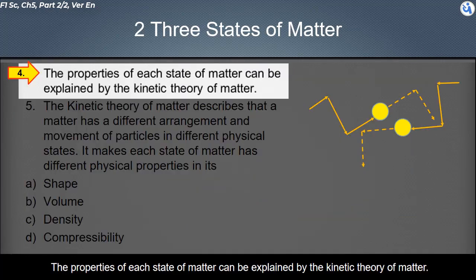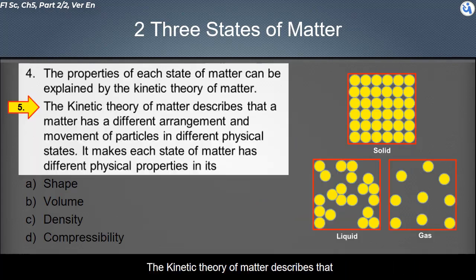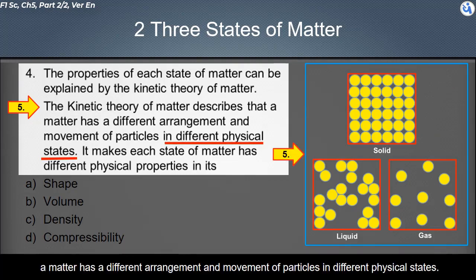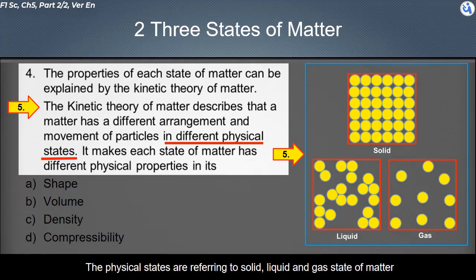The properties of each state of matter are explained by the kinetic theory of matter. The kinetic theory describes that matter has a different arrangement and movement of particles in different physical states. The physical states refer to the solid, liquid, and gas states of matter.